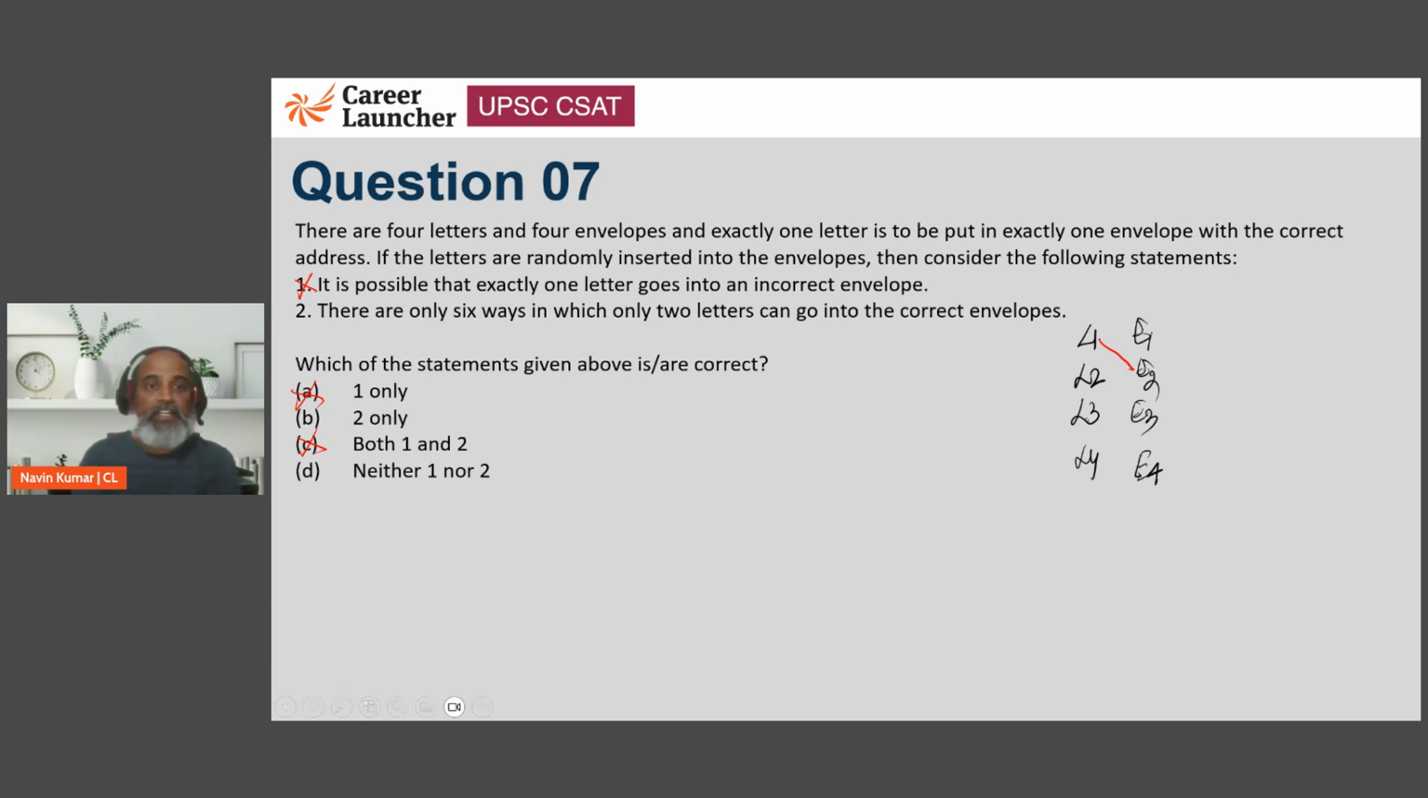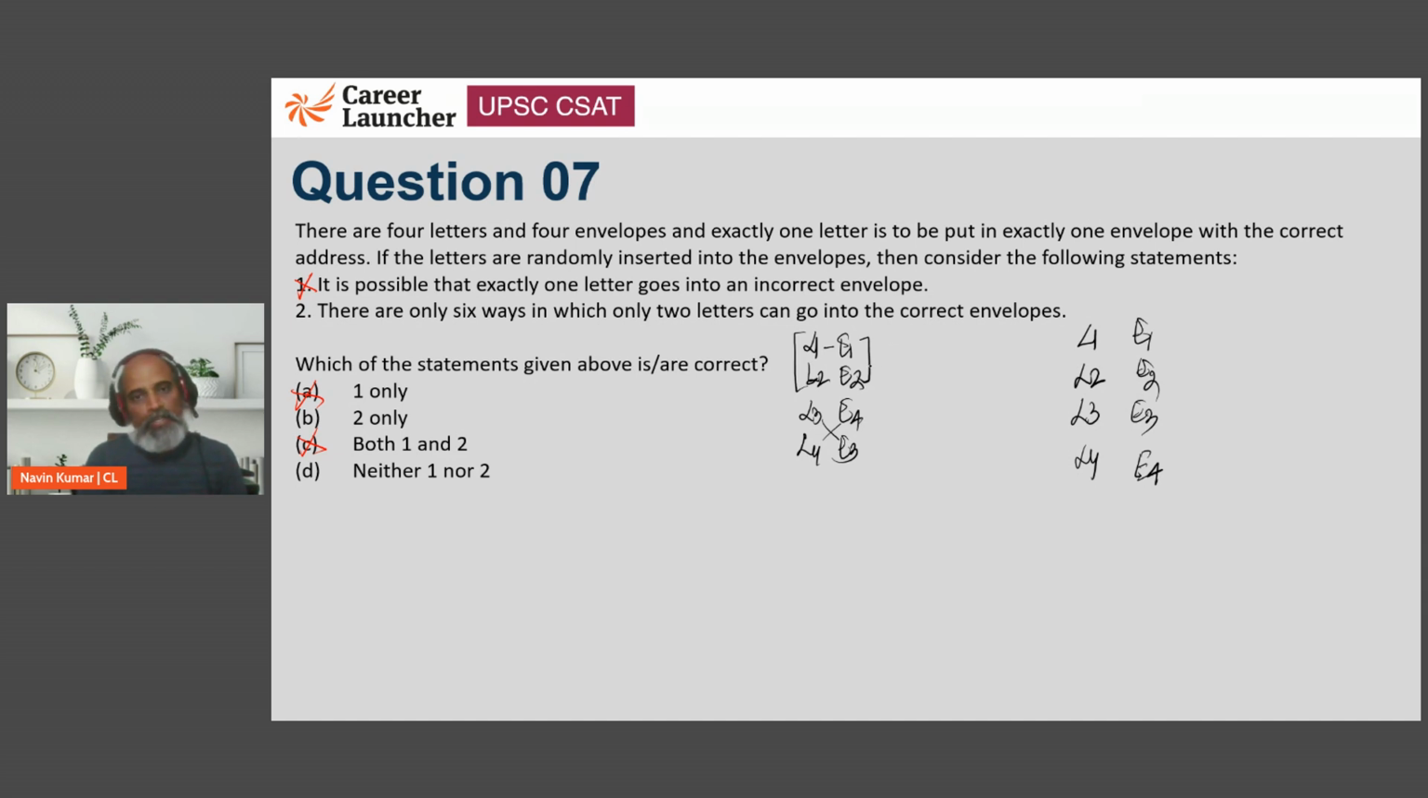Now, next, there are only 6 ways in which 2 letters can go into the correct envelopes. So 6 ways हैं जिसमें से केवल 2 ही लेटर जाएंगे करेक्ट एनवेलप में. 6 केसेस हैं तो एक काम करते हैं, लिख ही लेते हैं. Let's write it down. I am saying letter 1 goes to envelope 1, letter 2 goes to envelope 2, letter 3 goes to envelope 4 while letter 4 goes to envelope 3. So यही 2 अपने सही जगह के, बाकी दोनों तो मिसमैच, right? सो 2 केसेस के हो गए.